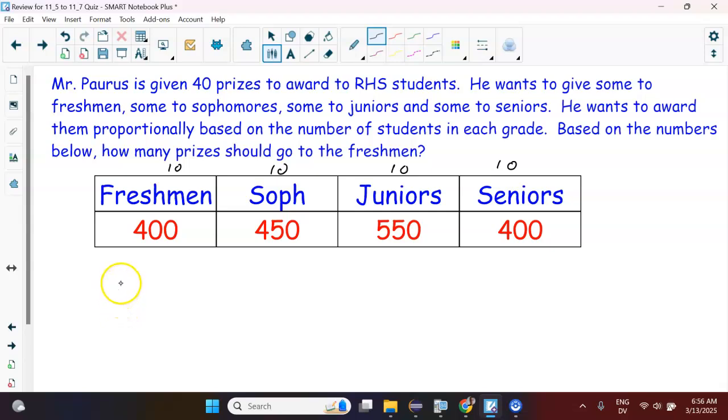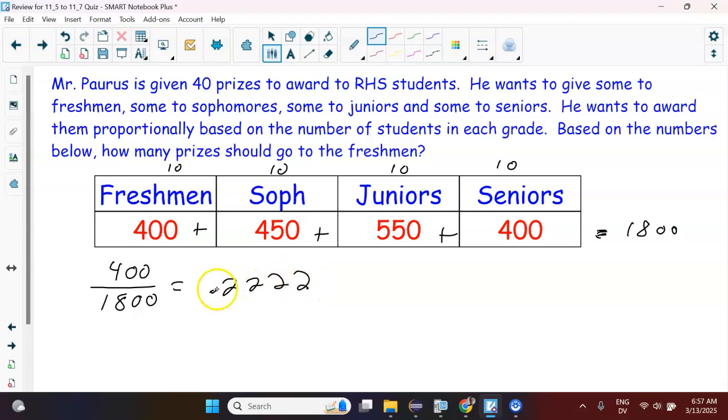Okay, so the way to figure it out proportionally is to add them all up and then just take 400, sort of do the percent. Take 400 divided by all of these added up. Okay, so let's add them all up quick. Okay, and we get 1,800. So basically just do 400 divided by 1,800. So that's like 22%. So basically, these guys should get 22% of the prizes.